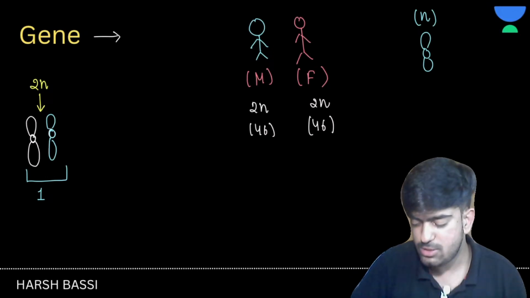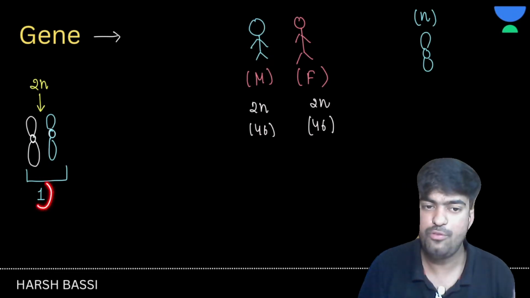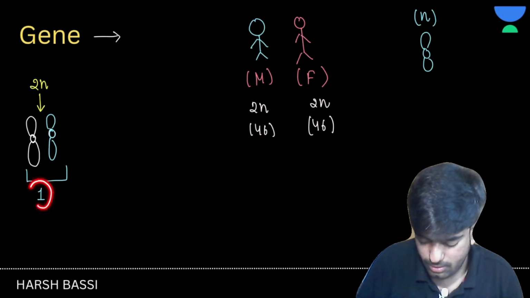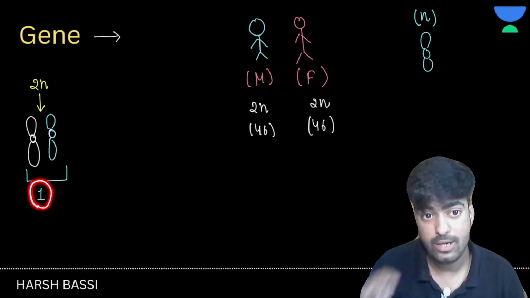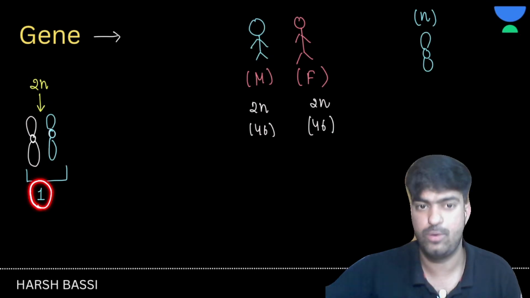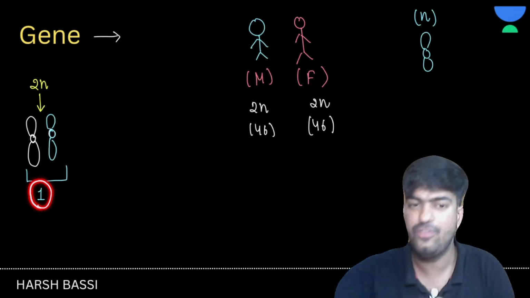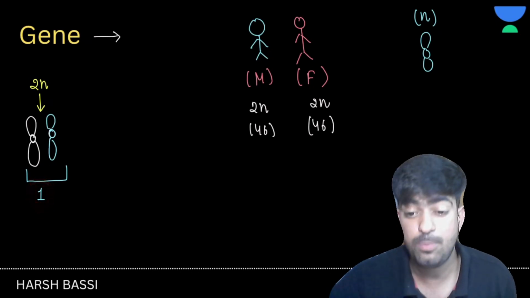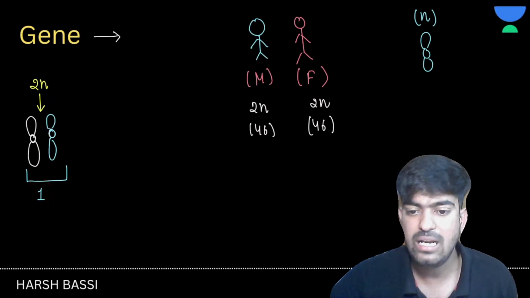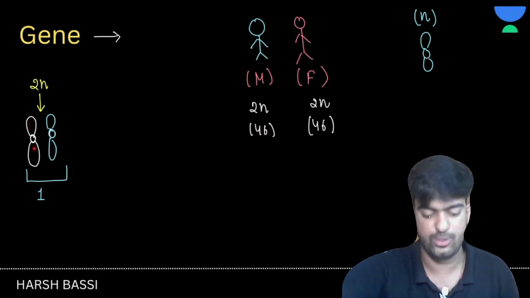So this was chromosome number 1 from inside the diploid body, and this is chromosome number 1 inside the haploid body. So I hope you understood that in diploid we have two chromosomes and in haploid we have just one, right? I think that's clear to everyone.